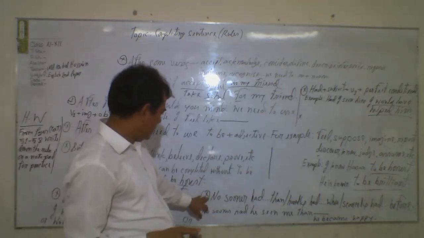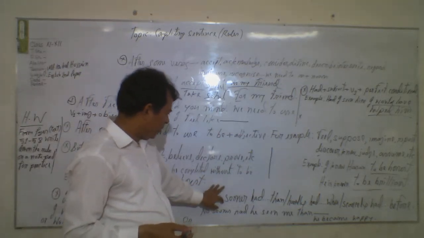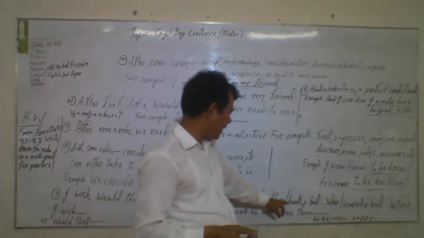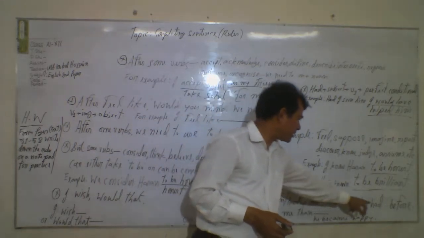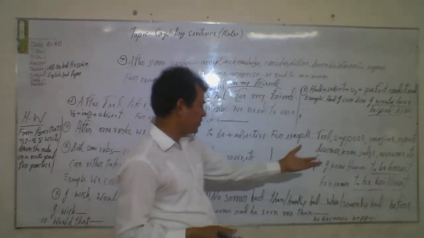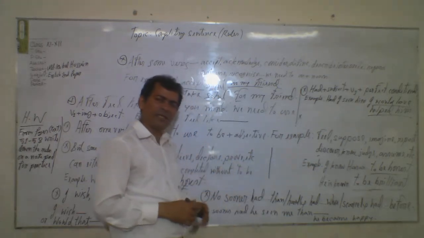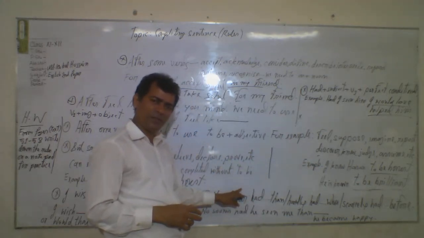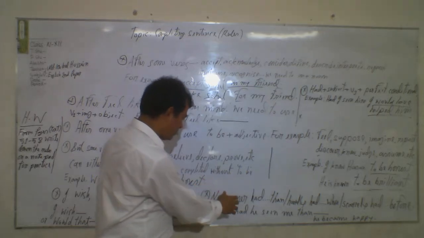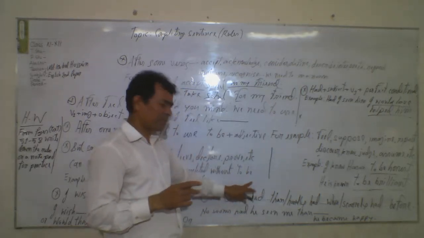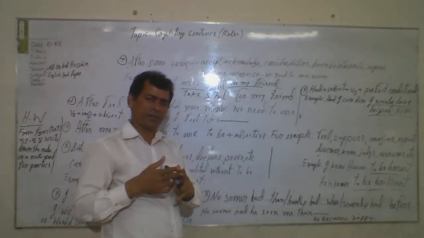After some structures, you see, no sooner had but were planned, hardly had but were planned, scarcely had but were planned, or before: if you see any sentence with any of these structures, remember that in this structure two sentences are joined together.